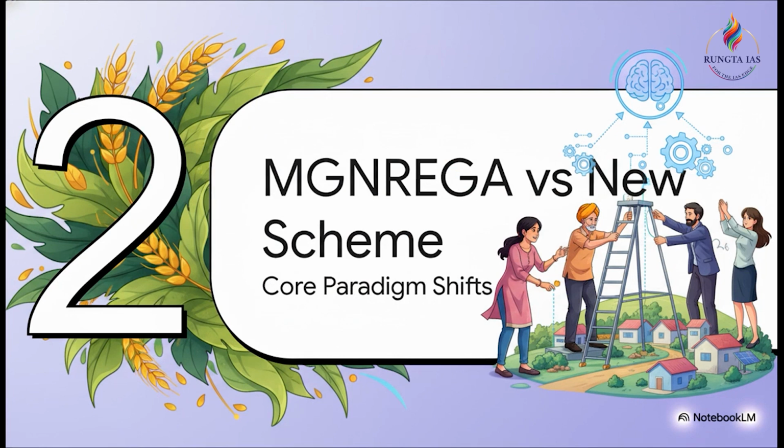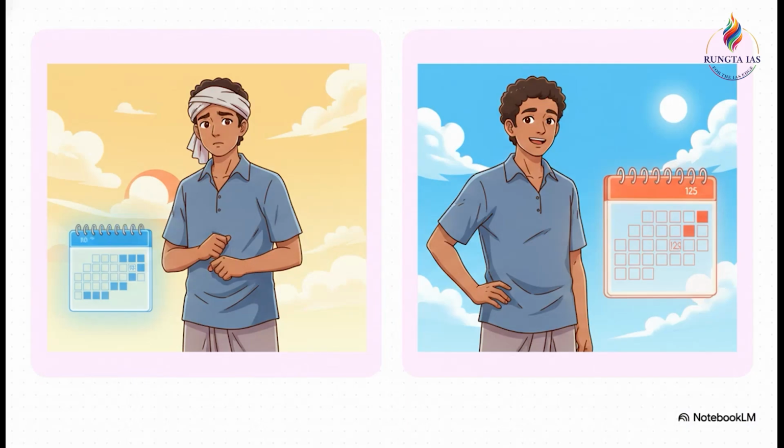Moving on to Section 2, MGNREGA versus the new scheme. Let's dissect the core paradigm shifts that the interview board is likely to focus on. The first major and frankly positive shift for workers is the extension of the statutory employment guarantee. We're moving from 100 days up to 125 days per financial year. This is a direct, tangible enhancement of the social safety net.